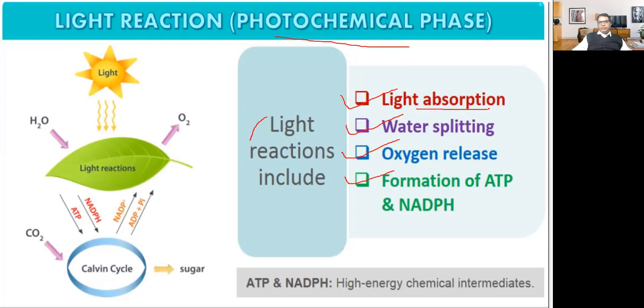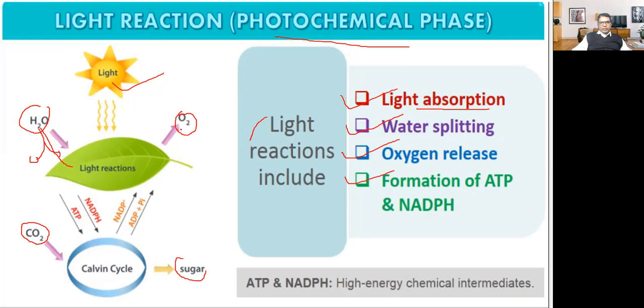Light will be absorbed first. Then water will split. This water molecule will split and release hydrogen ions, that is protons, and it will release oxygen. Oxygen will be released and protons will be used to reduce carbon dioxide into sugar.